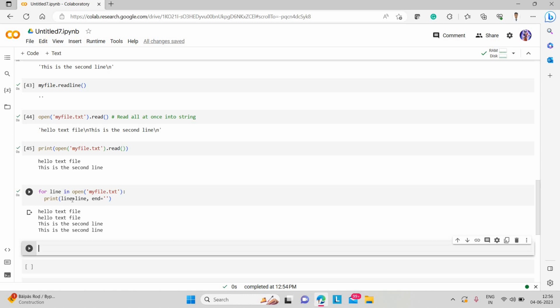In numbers we have integer, and under integer we have long or boolean. Then we have float, complex, decimal, fraction. Then in callables, what we can call, we have function, generator, class, method. Method can be bound or unbound. Then we have module, instance, file.